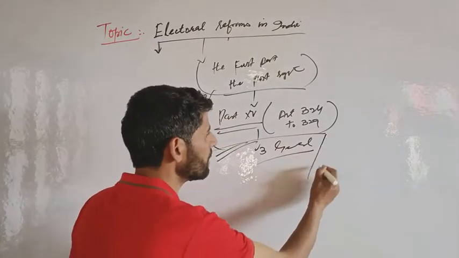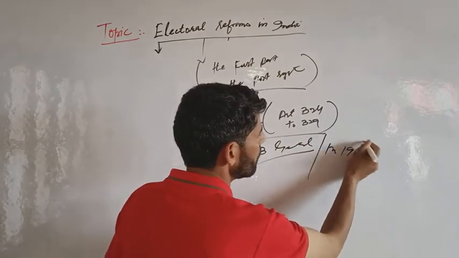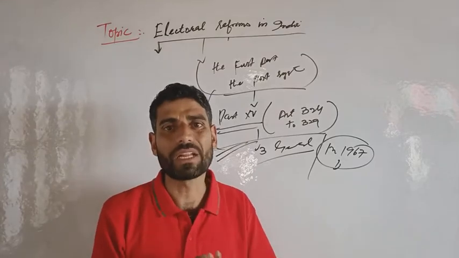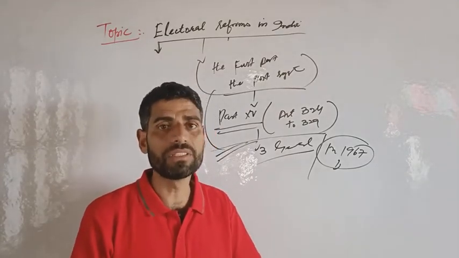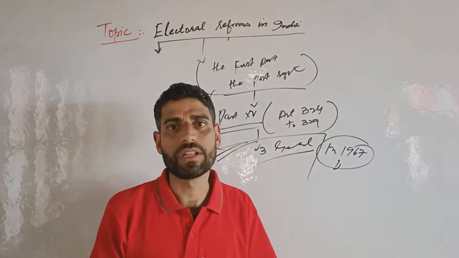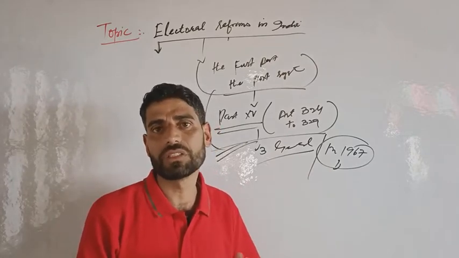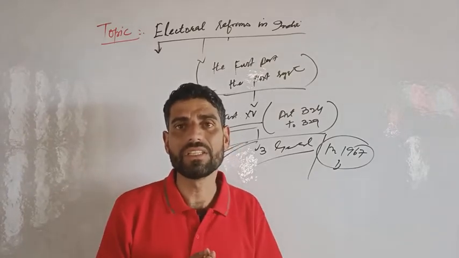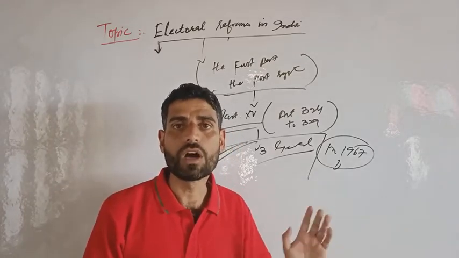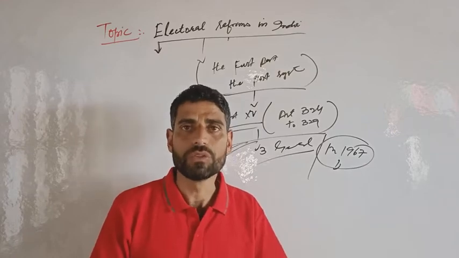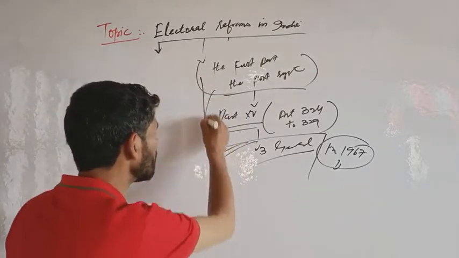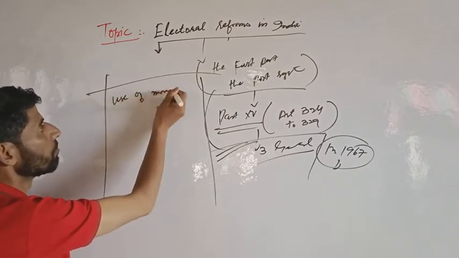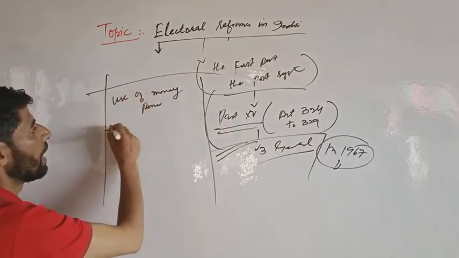During the fourth general election, it is generally believed that corruption and malpractices were followed during the time of elections. As we know, the major challenges in the electoral system are the use of money power and muscle power.